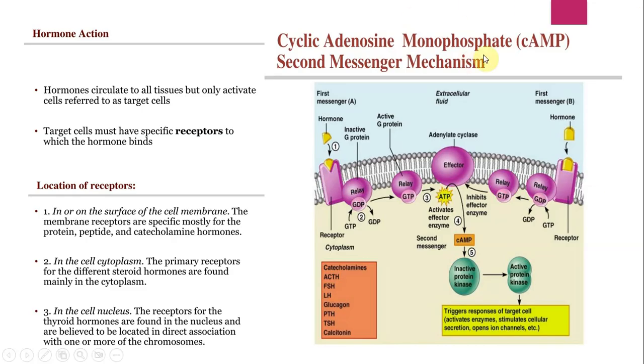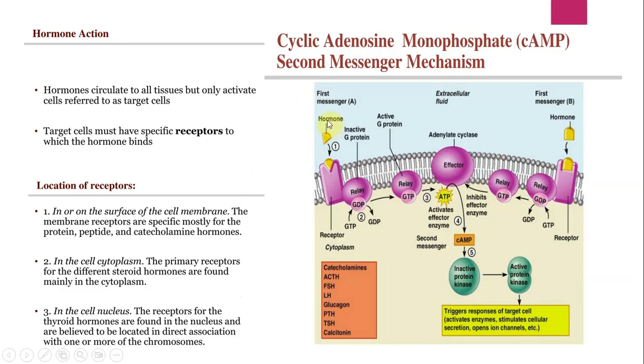Now, when you look at the cyclic AMP pathway, this is the cyclic AMP pathway. What happens is that some of the hormones cannot enter the cell. So what do they do? They use the system which is known as the second messenger system. When you talk about the second messenger system, it has certain steps to it, right? I'll not go into a lot of detail, but in order to simplify this, what we need to understand is